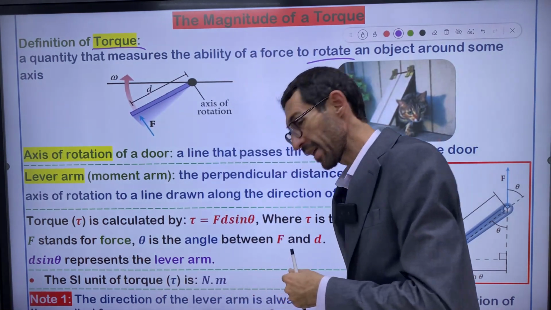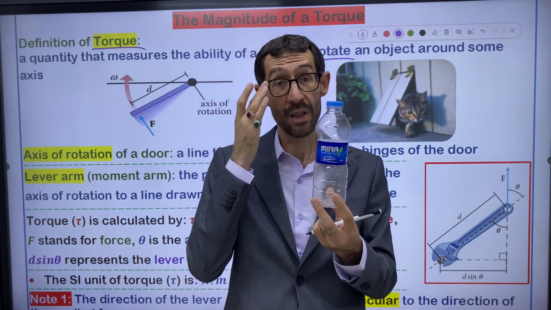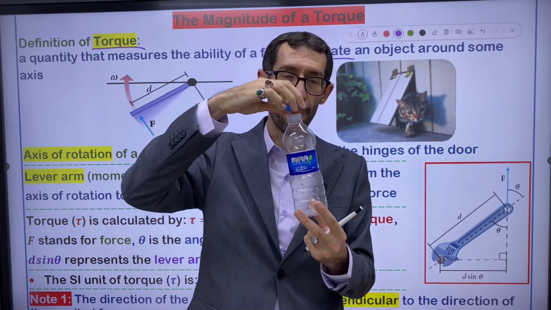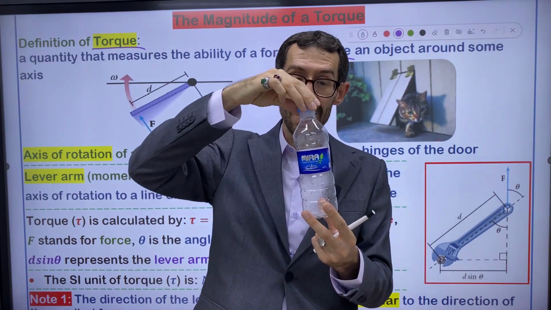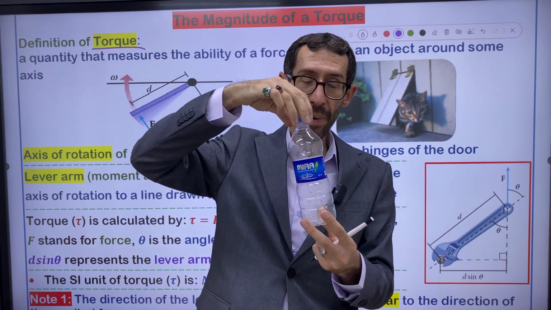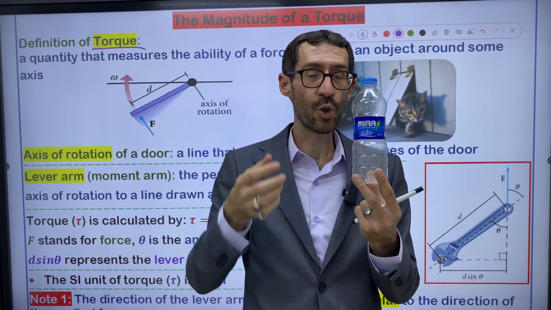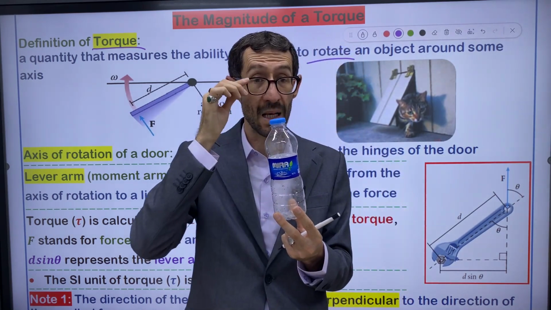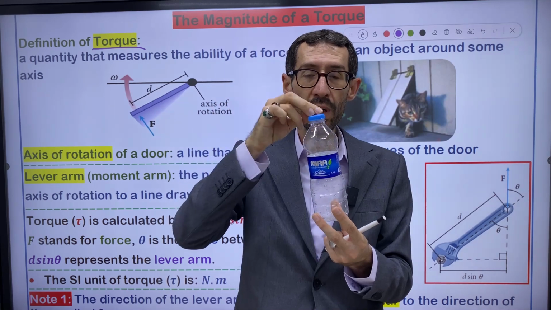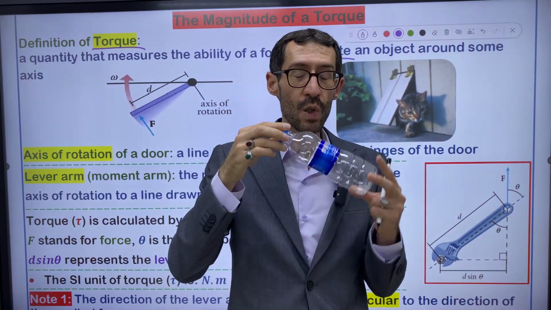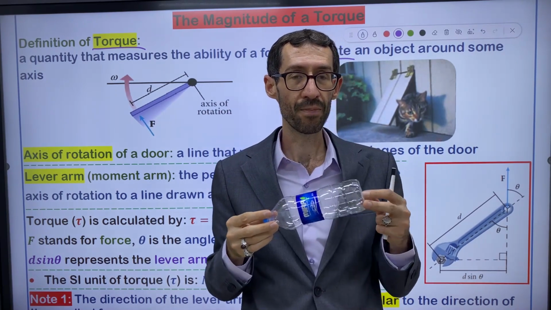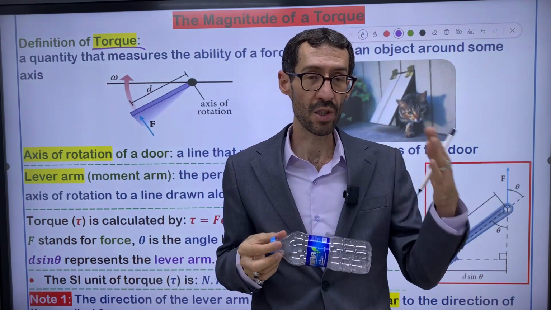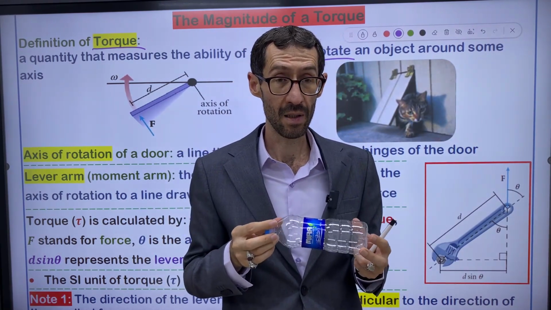Teacher, could you give me an example about torque? Yes. For example, there's a bottle of water. Whenever you open the lid, you use torque because you rotate the lid, right? Whenever you open it or close it, in these situations you use a torque. You use a force. Does this force have the ability to rotate the lid? Yes. That's why the force has a torque. So any rotation has to do with a torque. So torque is responsible for rotation, right?